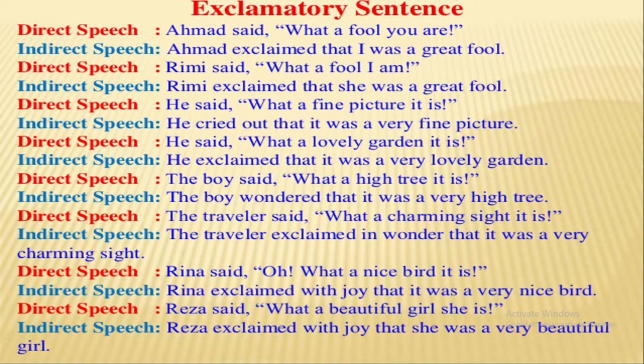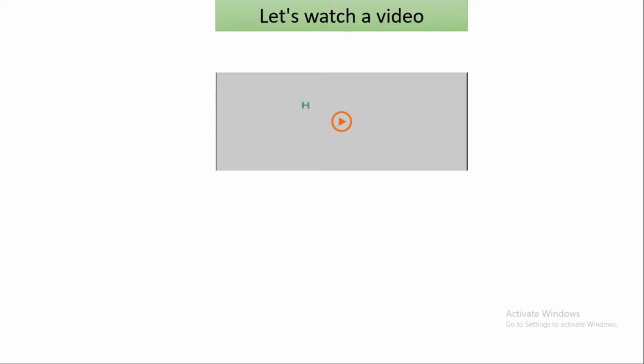Raja said, "What a beautiful girl she is." Raja exclaimed with joy that she was a very beautiful girl. Now, we will watch a video regarding the rules of changing narration in exclamatory sentences.